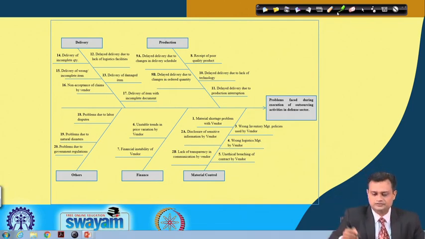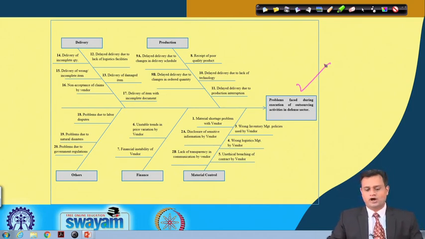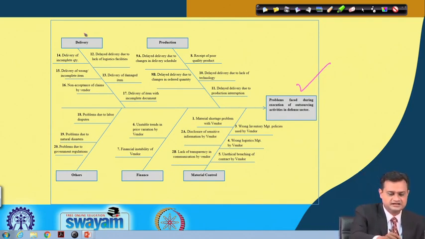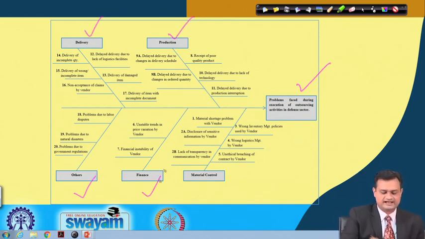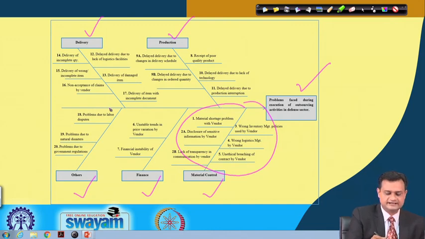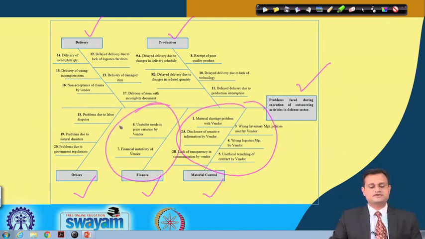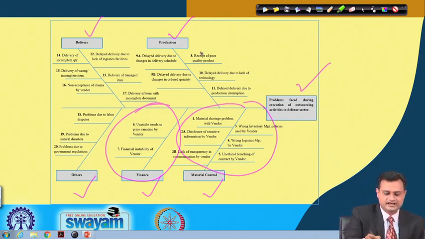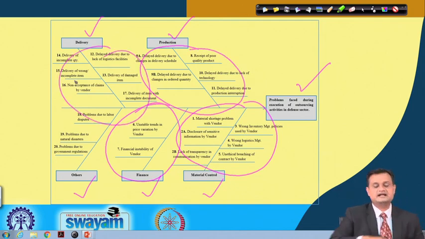Here I have considered the effect, problems faced during execution of outsourcing activities in the defense sector: delivery, production, finance, material and others. Under material control, let us say there could be a shortage problem, disclosure of sensitive information by the vendor, since it is a defense sector, lack of transparency in communication, wrong logistics management. If you look at finance, then unstable trends in price variation by the vendor and financial inability of the vendor. In a similar way you can see the production and delivery related factors.